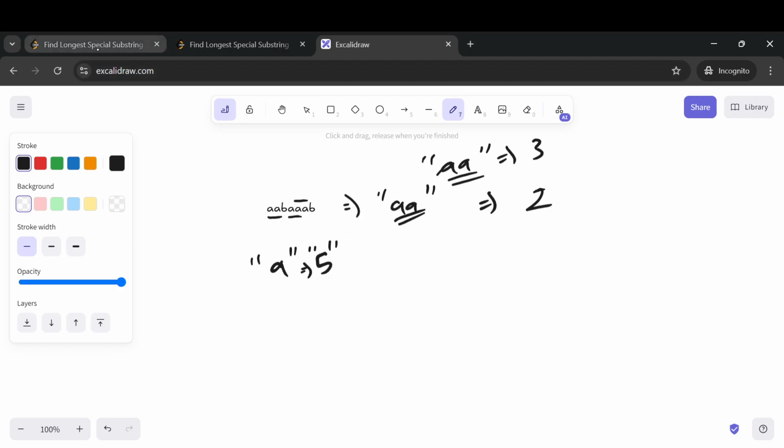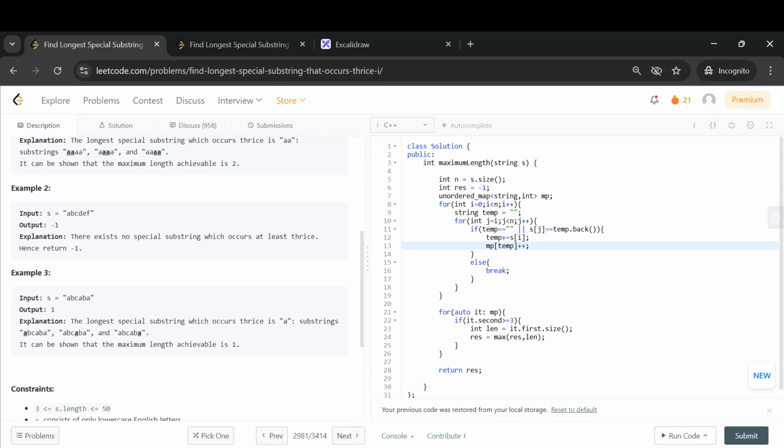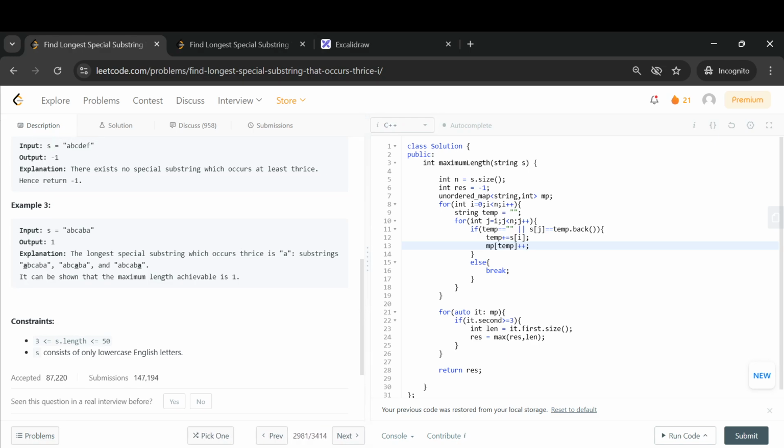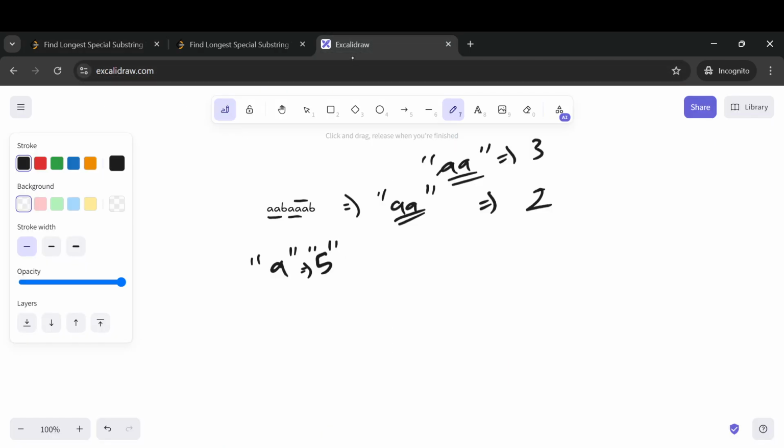Okay. So now let's look into the constraints as well. In this question, we are limited to only a string of size 50, which means a simple brute force solution will also work for this question. If the constraints were larger, let's say 10 to the power 4 or 5, then we would have thought of solving it in big O of n. But here a simple brute force will work. I will try to show you the brute force solution as well as a better brute force solution for this question. So a brute force solution is simple.